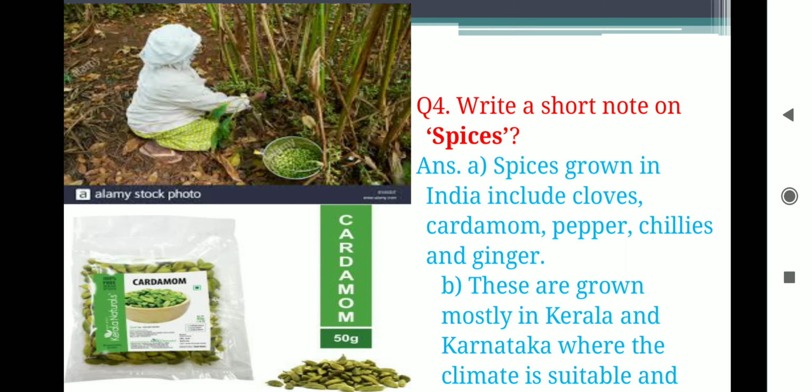I'm going to read again. Write a short note on spices. Spices grown in India include cloves, cardamom, pepper, chilies and ginger. These are grown mostly in Kerala and Karnataka where the climate is suitable and rainfall is heavy.